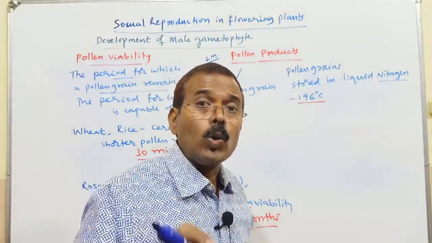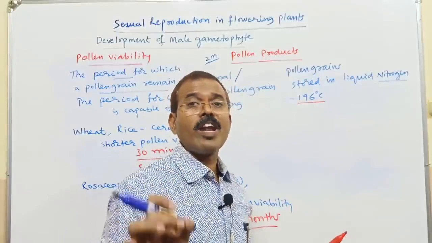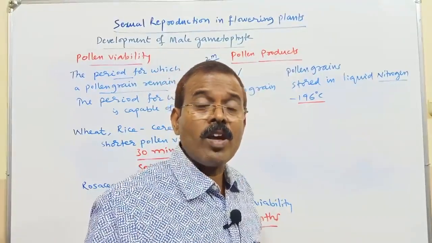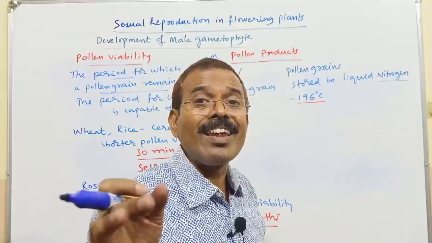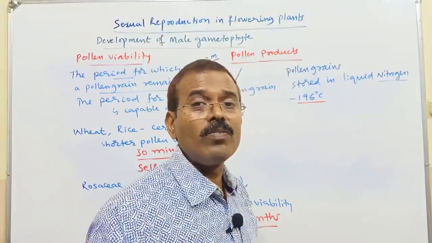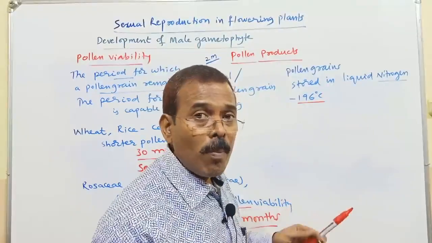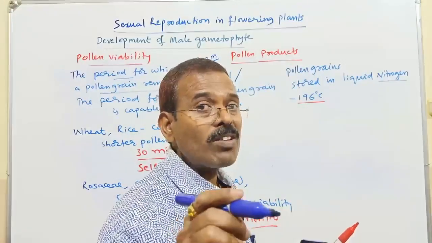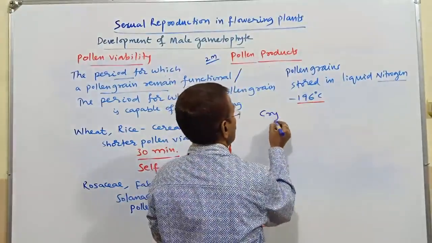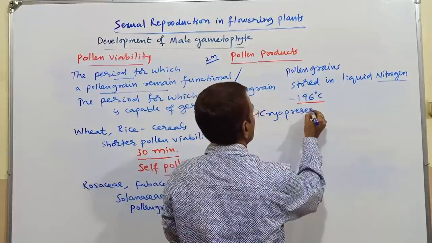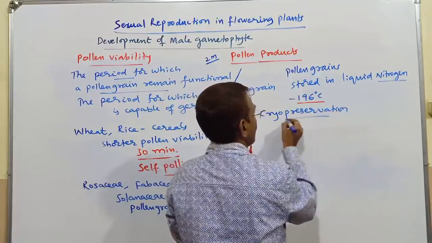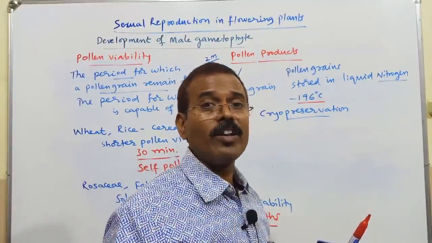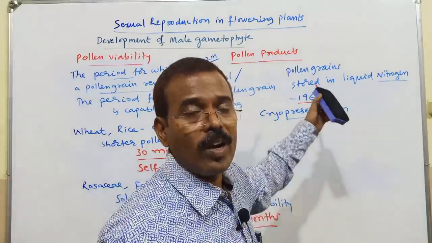They may not lose pollen viability. Pollen grains can retain the power of germination even if they are stored for several years. That is the advantage of this method, where at minus degree Celsius we are storing the pollen grains. So it is cryopreservation. Pollen grains do not lose their viability even after storing them for several years in liquid nitrogen.